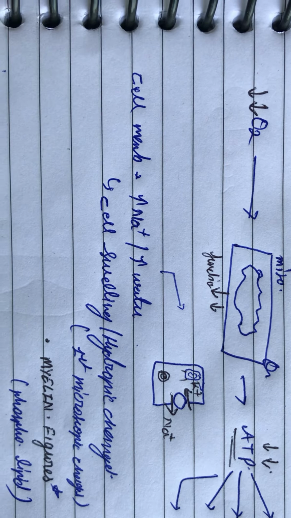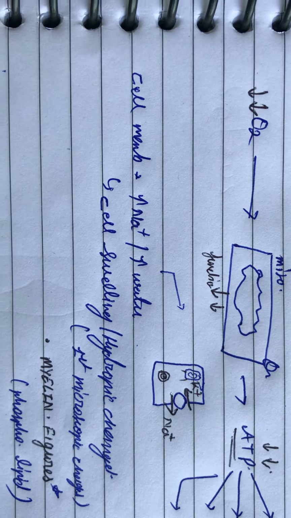When ATP decreases in the endoplasmic reticulum, protein synthesis function will decrease. The endoplasmic reticulum is of two types: smooth endoplasmic reticulum and rough endoplasmic reticulum. Then the nucleus. The nucleus shows clumping of chromatin. Clumping of chromatin is seen in reversible cell injury.